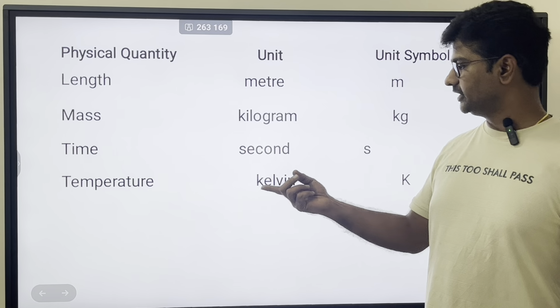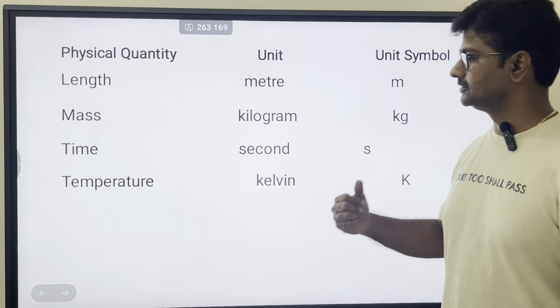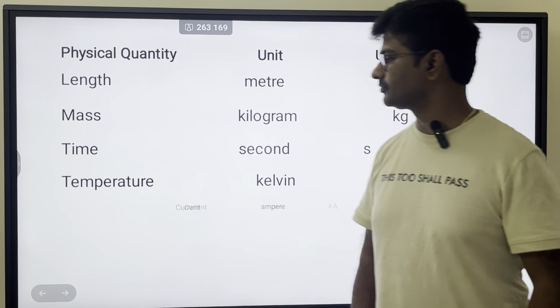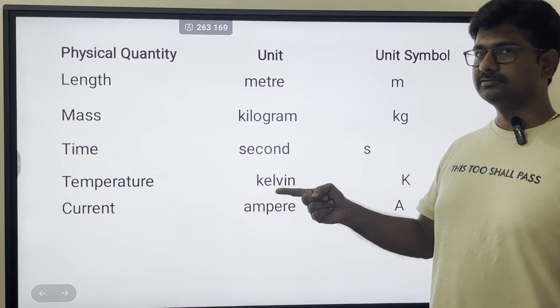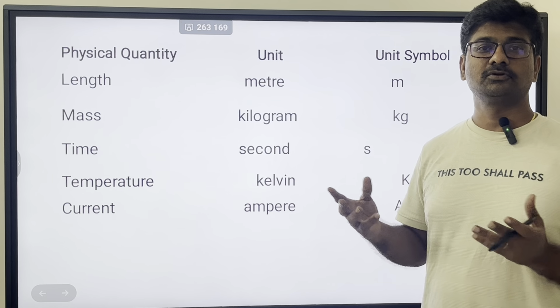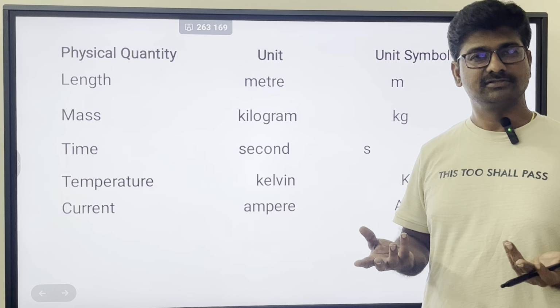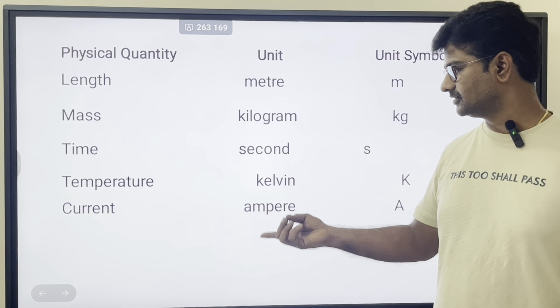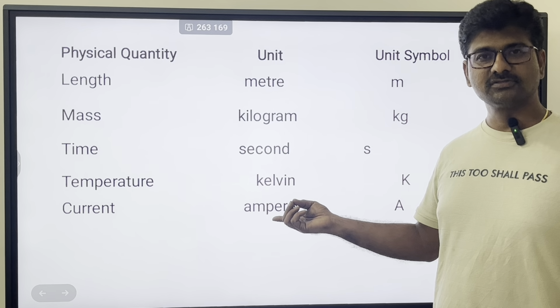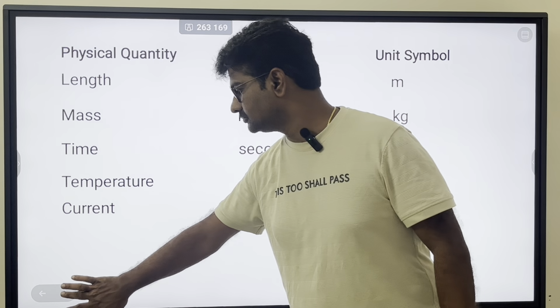Temperature is a physical quantity. Kelvin is the unit. K is the symbol. Current. So current, how much current if you say someone there is a lot of current flowing through, how much? There should be something to specify it, right? So ampere, that is also a physical quantity. A is the unit.